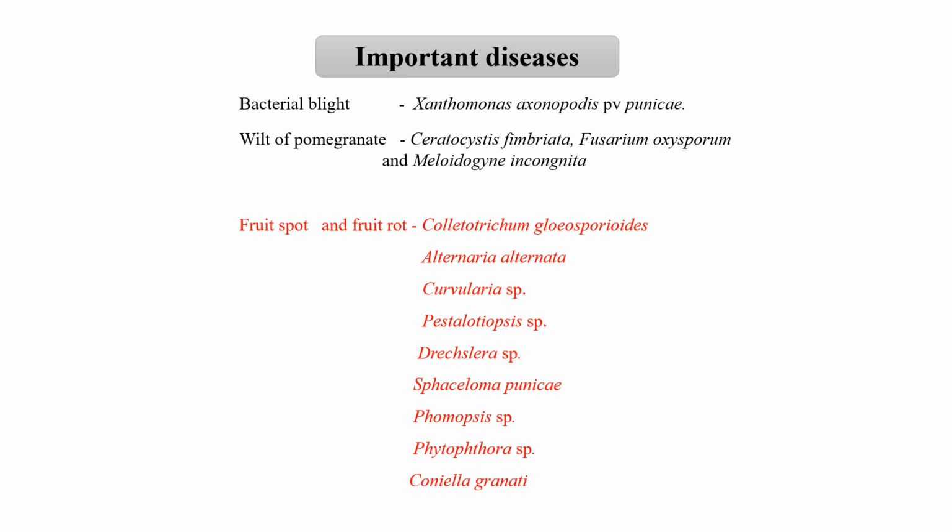by different organisms like Colletotrichum gloeosporioides, Alternaria alternata, Curvularia species, Bipolaris species, Drechslera species, Sphaceloma punicae, Phomopsis species, Phytophthora species, and Cornelia granati. Among these pathogens, Colletotrichum gloeosporioides, which causes anthracnose of pomegranate, is one of the major constraints for the production of pomegranate, and hence we have chosen this topic for our research work.